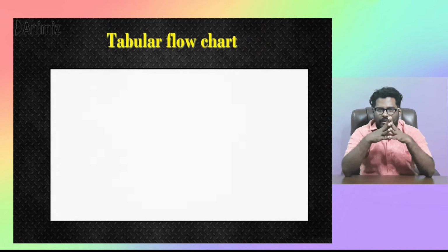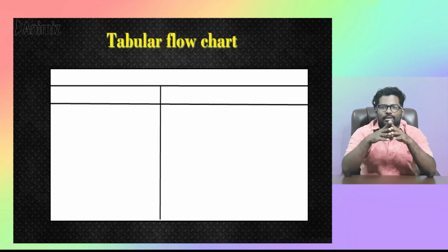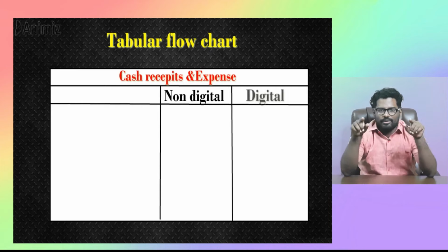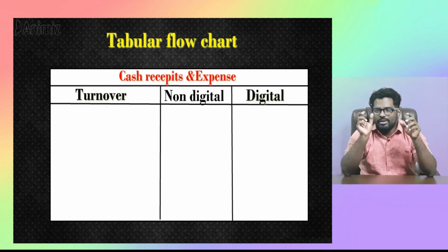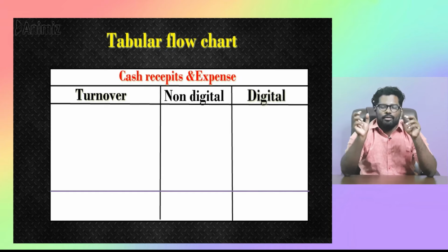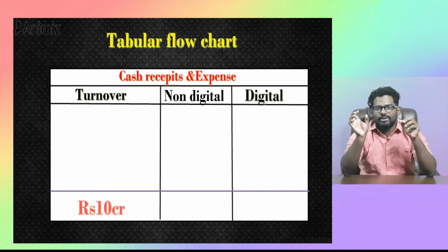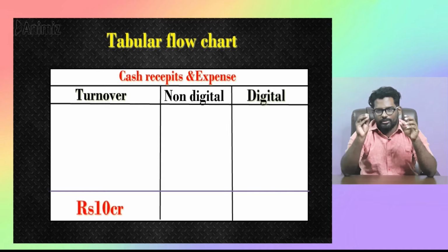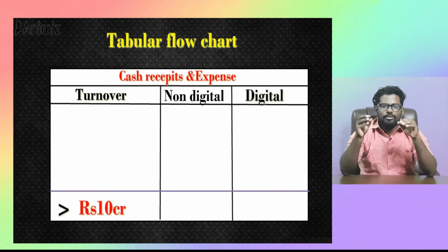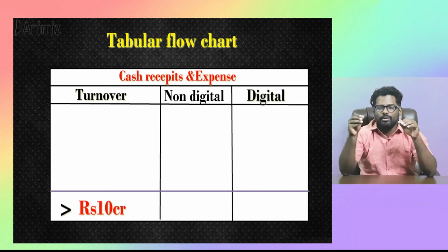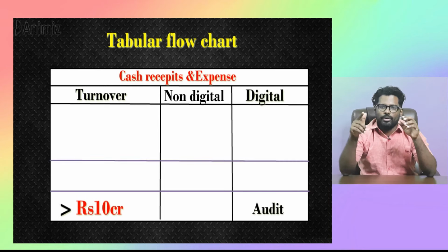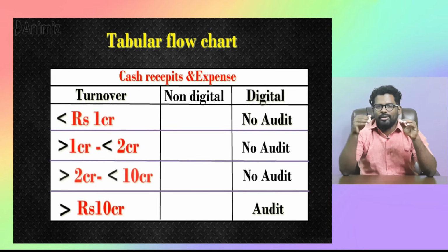Let's understand this through a tabular flowchart format. We will bisect this into two parts. Part 1, digital-based transaction mode of business. For those businesses, the turnover limit for tax audit is 10 crores. So for them it is a very simple rule. More than 10 crores turnover, you are under tax audit. Less than 10 crore turnover, you don't have to undergo tax audit.